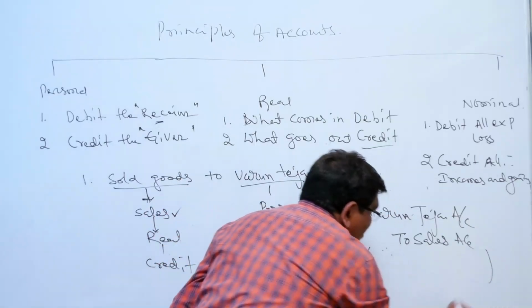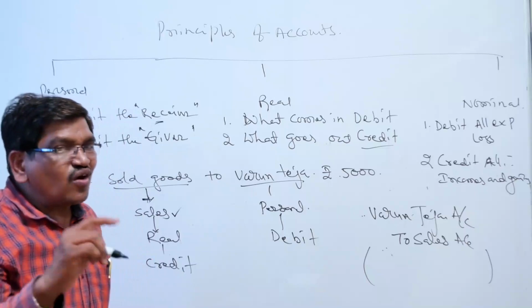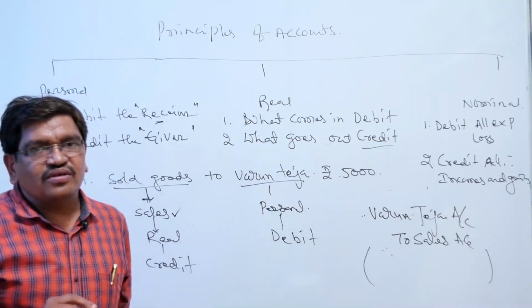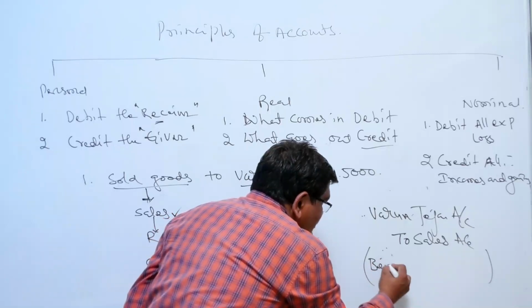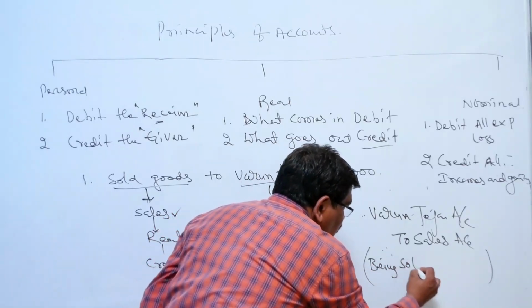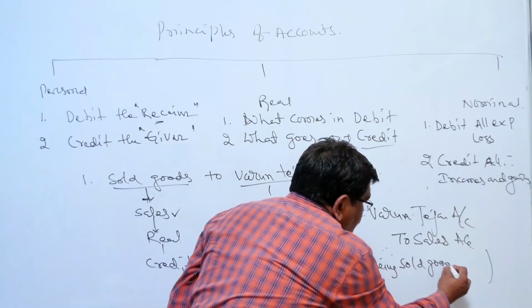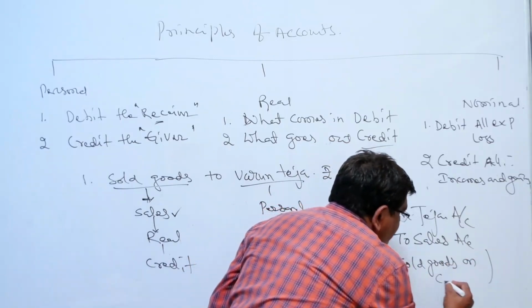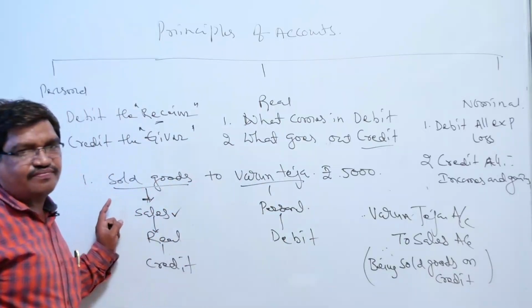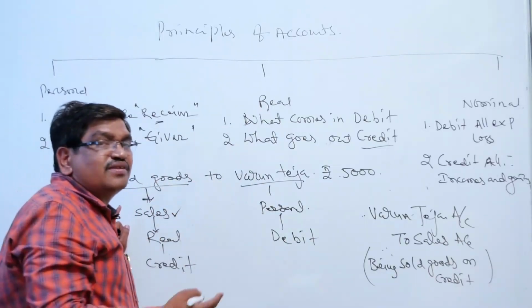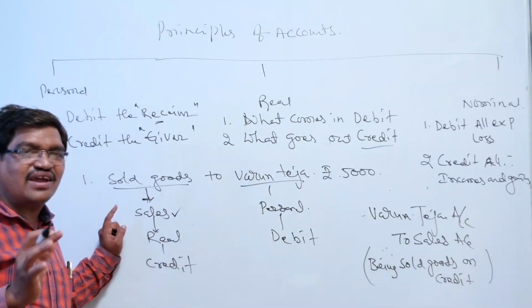Then write the narration. On what basis did you write the entry? So here you have to add: being sold goods on credit, because this is a credit transaction. We sold goods on the basis of credit, not for cash.